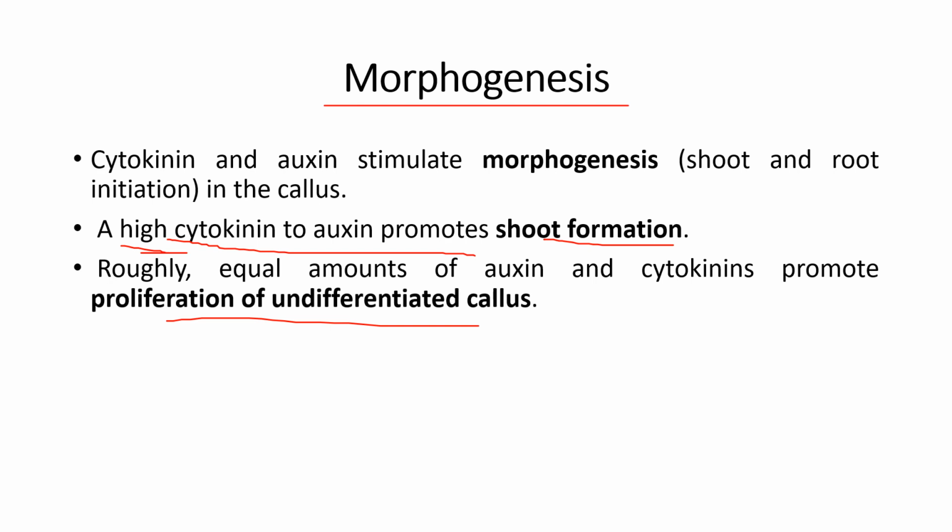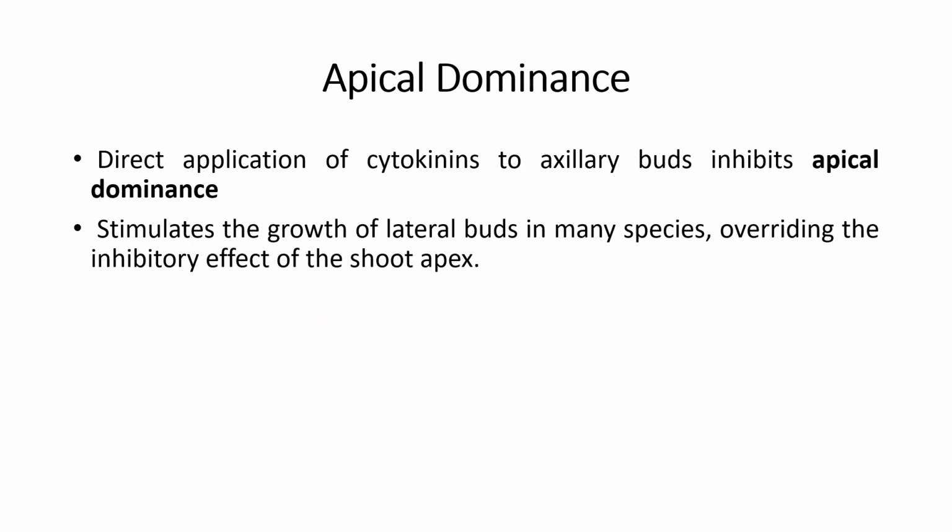Both cytokinin and auxin induce crown gall formation in dicot plants. What is crown gall? It basically originates from plant tissue that has been infected by the bacterium Agrobacterium. So this was about the morphogenesis part. Next we will be talking about apical dominance.